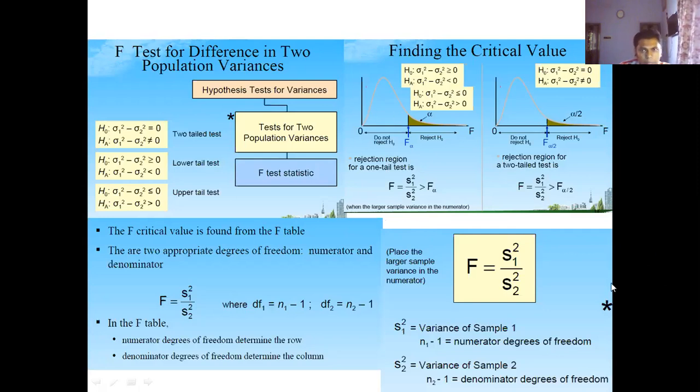That's why I have kept the F-test in my lecture. The F statistic is given by S1 squared divided by S2 squared, and you also need to consider the degrees of freedom. S1 squared means the sample 1 variance and S2 squared the sample 2 variance. Okay, so let's take a look at this problem.